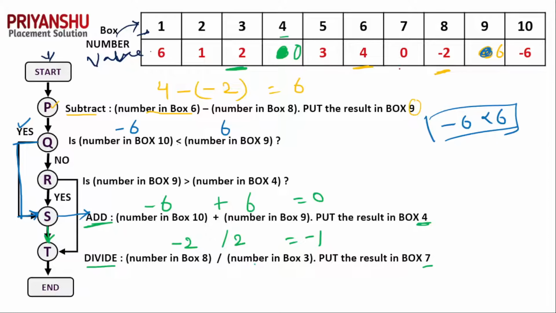So box 7 is this one, 0 is there. Now it got a minus 1. Clear? So we have solved this flowchart diagram now. Let's move to the questions one by one. Let's move to the questions now.